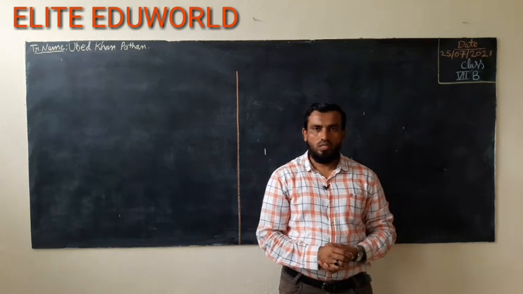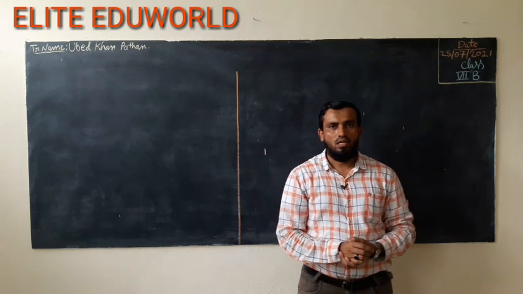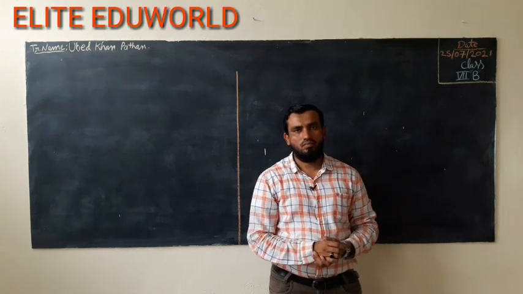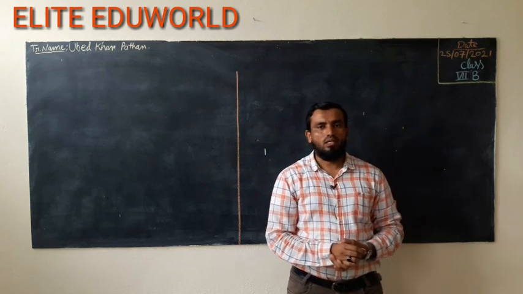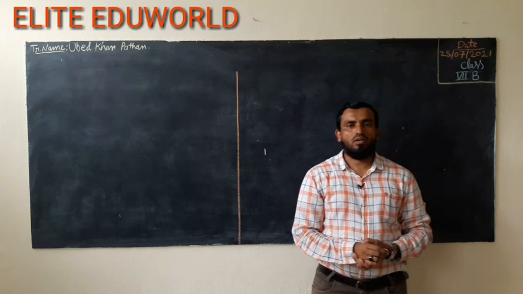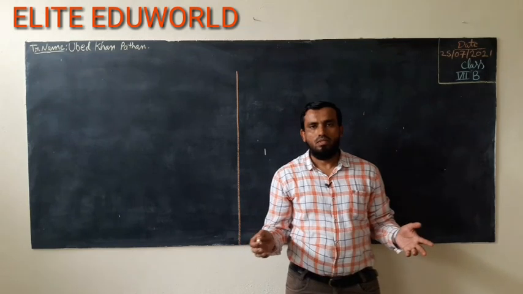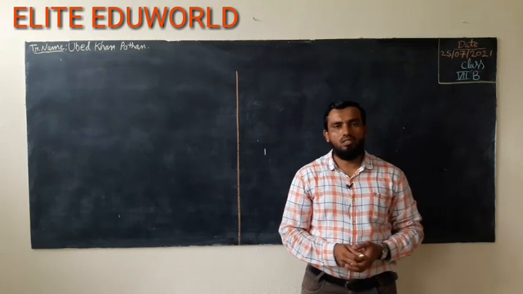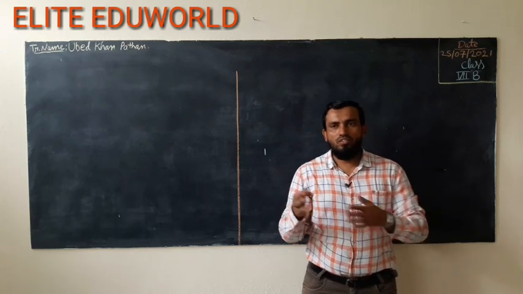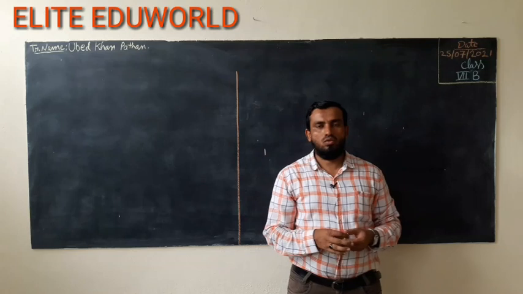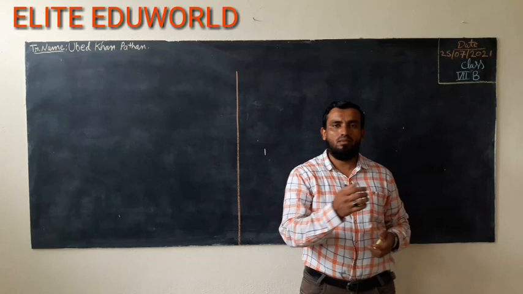Okay student, before we come to the topic of today's lecture, I want to ask you some questions. First of all, tell me what living beings or living organisms you observe around you. Yes, plants and animals, and among animals, human beings, ourselves, your friends, your relatives. We all are animals. So in our surroundings there are so many living organisms, like plants and animals.